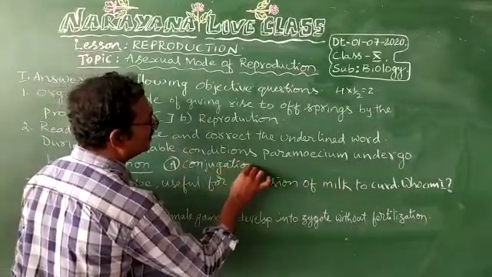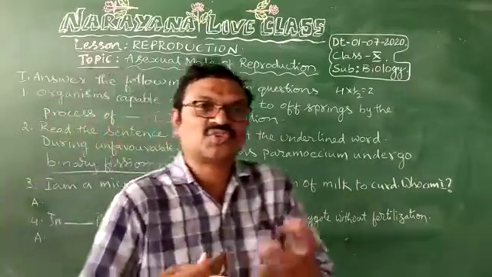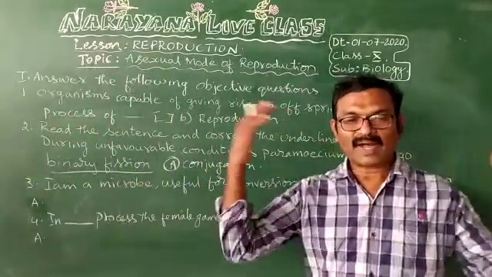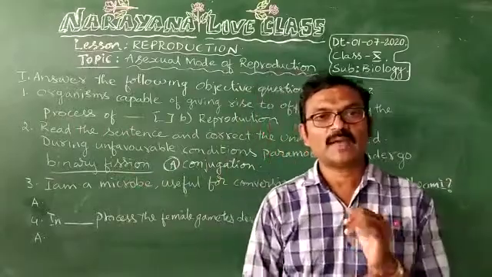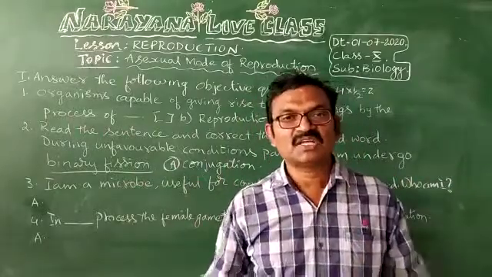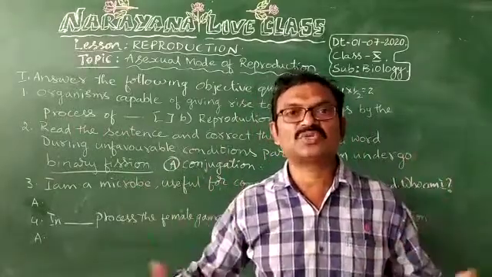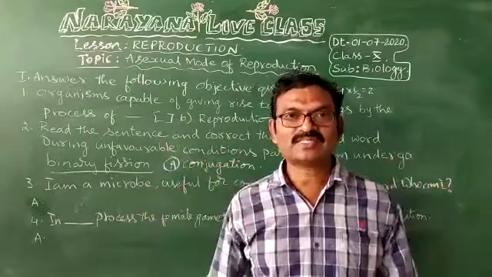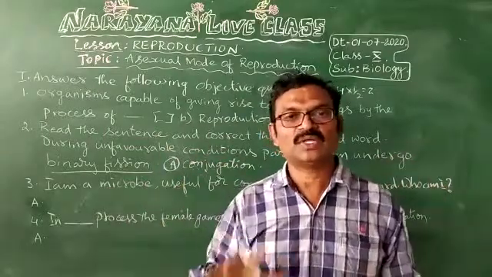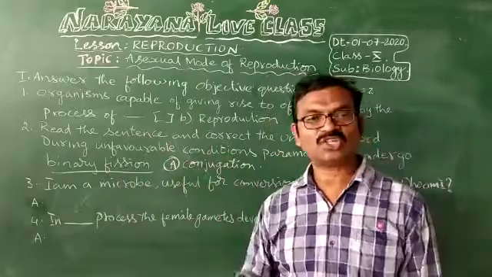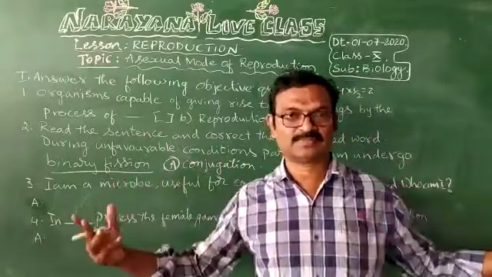Conjugation process. Binary fission is an asexual mode of reproduction. By participating in the binary fission, paramecium loses its energy. Continuously it divides into 2. So it loses its energy. When it becomes inactive, then they participate in the conjugation process. Then they become active. Right?